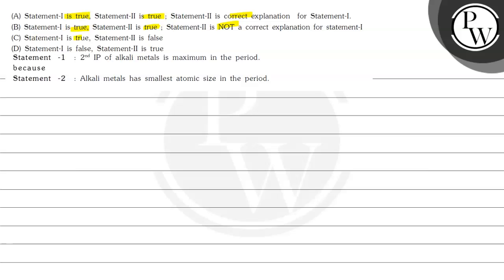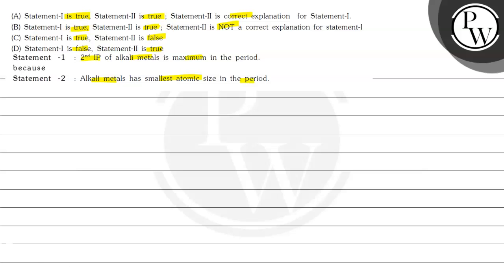C, statement 1 is true. Statement 2 is false. D, statement 1 is false. Statement 2 is true. Statement 1: second ionization potential of alkali metals is maximum in the period. Because statement 2: alkali metals has smallest atomic size in the period.